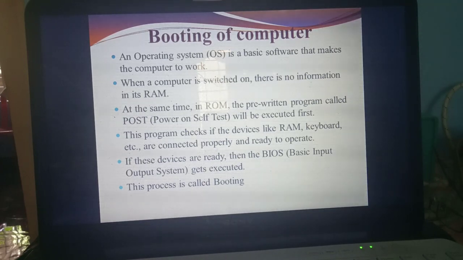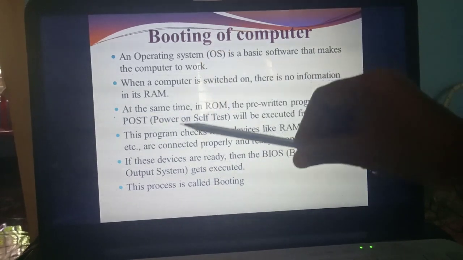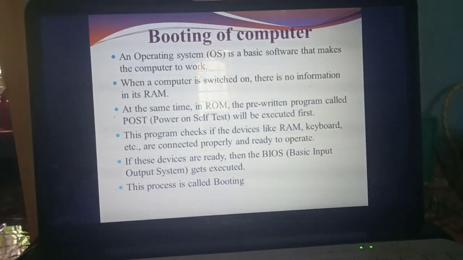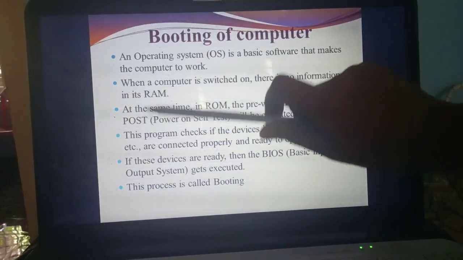What do you mean by pre-written? Pre-written means they have already written it. So at the design time itself, in ROM they have written one program. What's the name of that program? POST. Power on self-test. Understand? POST is one more important question.